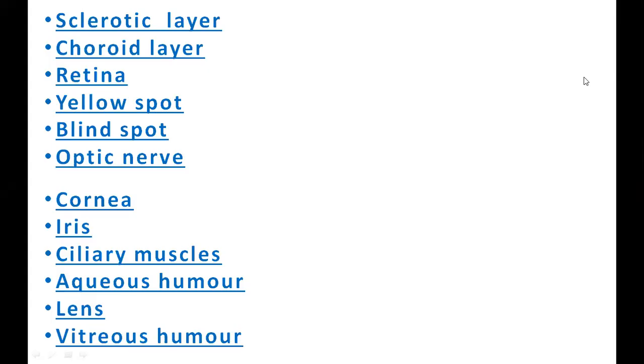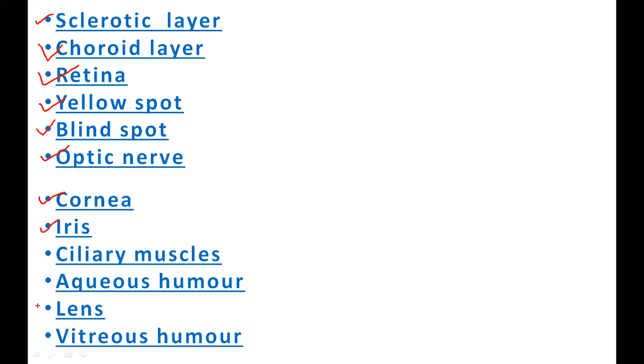Okay, then one by one we will see if we have completed it. Sclerotic layer, done, no? You know that white color cover. Then the sclerotic layer, when it is coming in front, becomes the cornea. Then the second layer, choroid layer. Choroid layer, when coming front, becomes the iris. That is also done. Then we have the third layer, retina. In the retina, three main parts are there. B-O-Y, boy. Blind spot, optic nerve, and yellow spot.